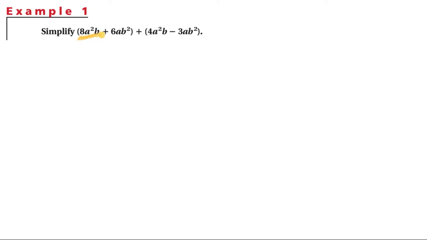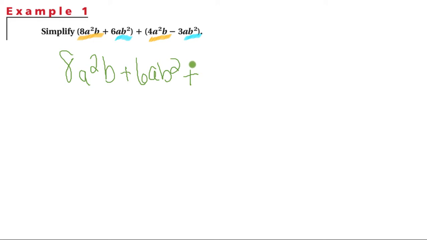So we have a squared b, a squared b. The other like terms we have, ab squared and ab squared. It's just a plus sign in the middle, so all you're going to do is add them together. So we have 8a squared b plus 6ab squared plus, I'm just eliminating the parentheses because they're not really doing much right now, 4a squared b minus 3ab squared. We already said that these terms go together as well as those terms.